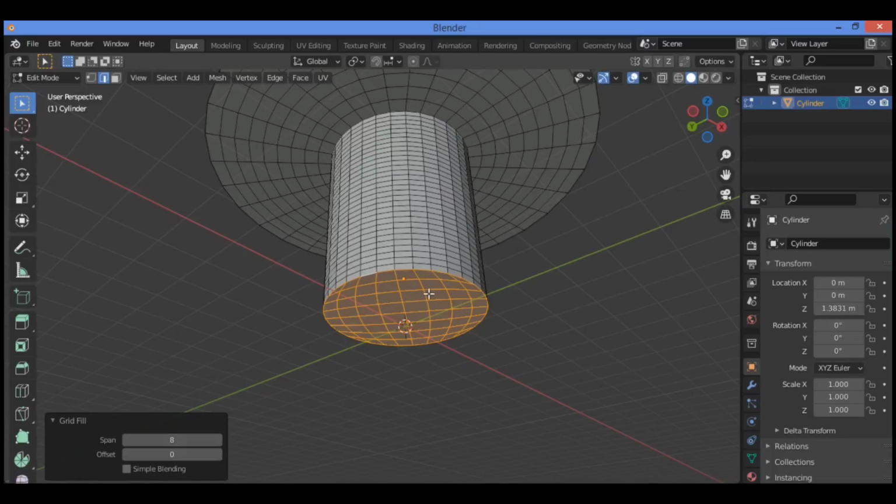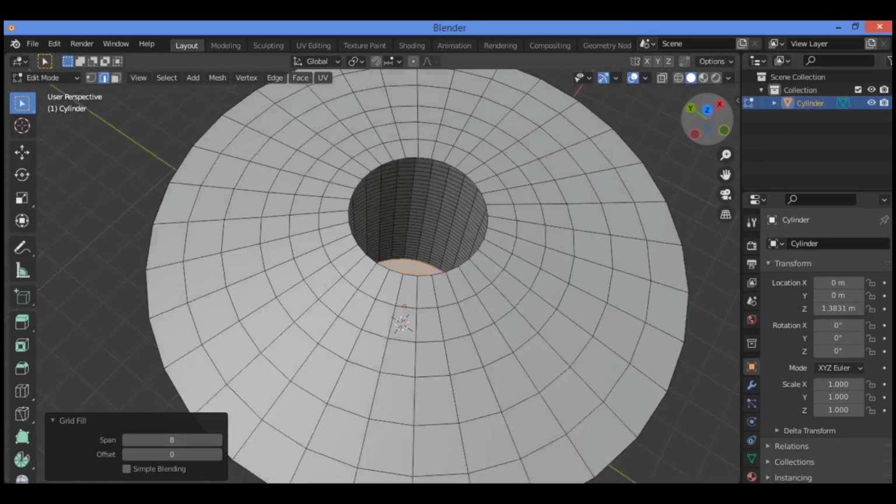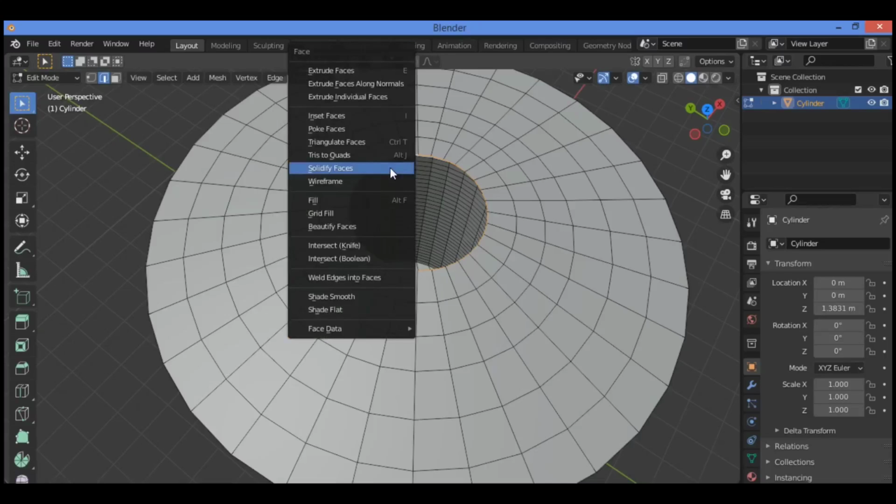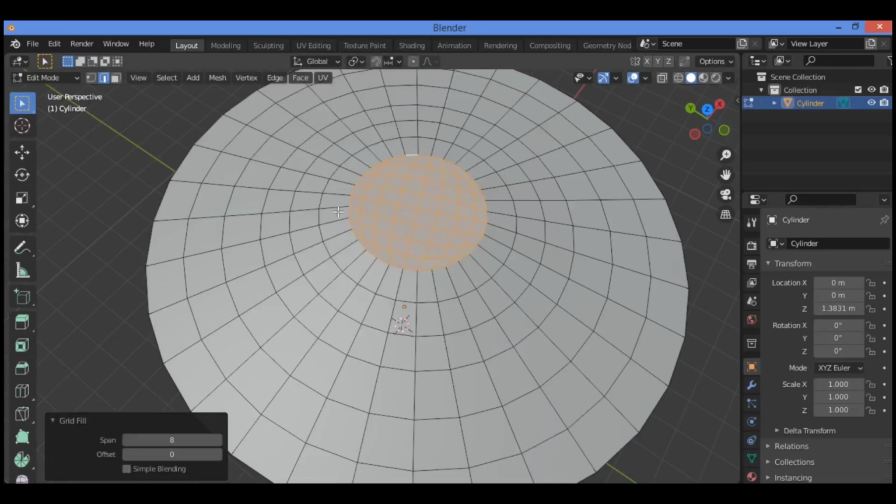Now let's do the same at the top of the mushroom. Hold down the Alt key like this and hover your mouse cursor over the edge loop like this, and Ctrl F to show up this menu. Search for grid fill, click on it, and this is going to fill with quads. You can also double click on the edge to select the edge loop.